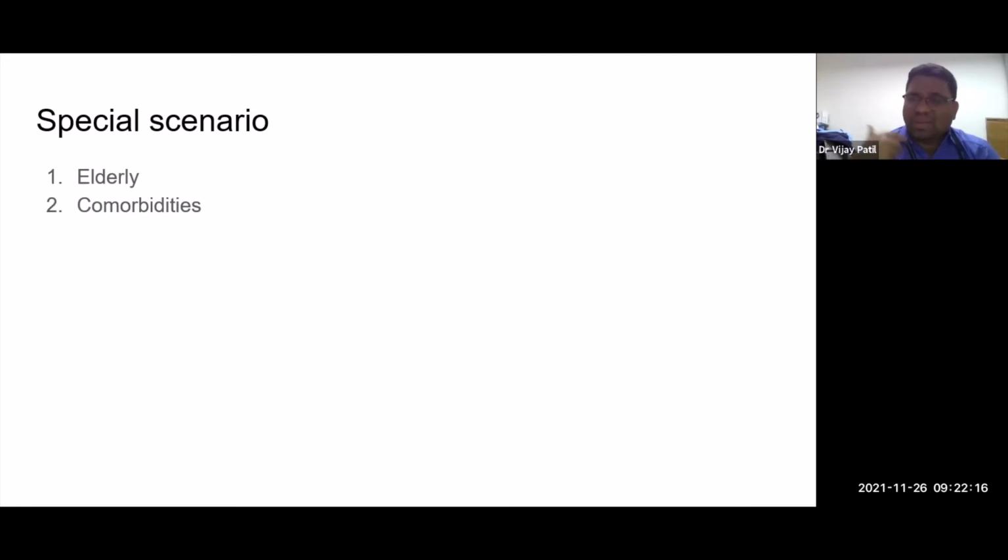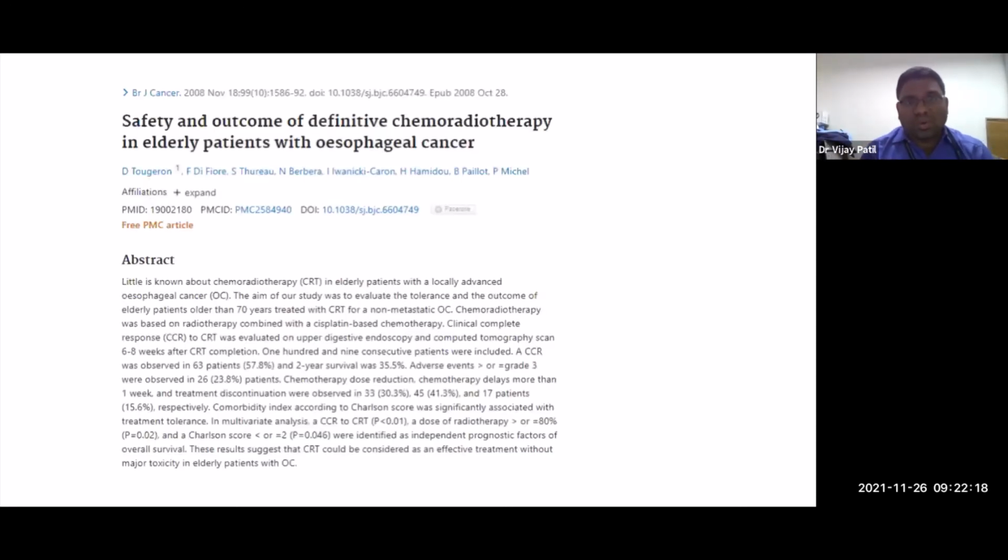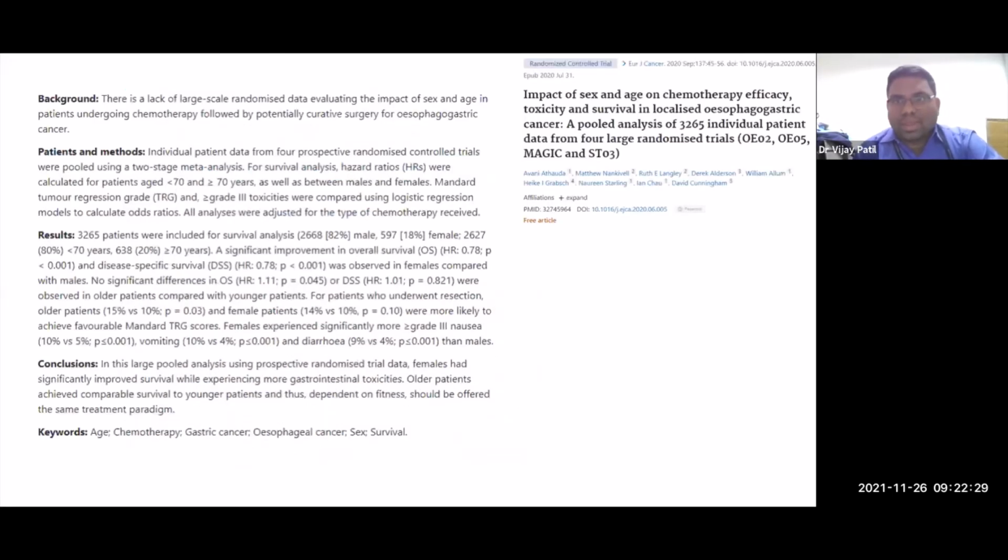Many of these patients would be elderly, they would have added comorbidities. So what to do? There's good evidence that fit elderly patients do as well as non-geriatric patients. So treat them appropriately. There's a good analysis which has come from the pooled data of OEO2, OEO5, the MAGIC and ST03, which again shows that age is just a number.